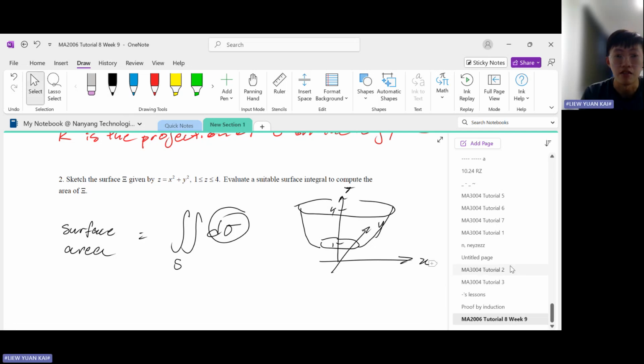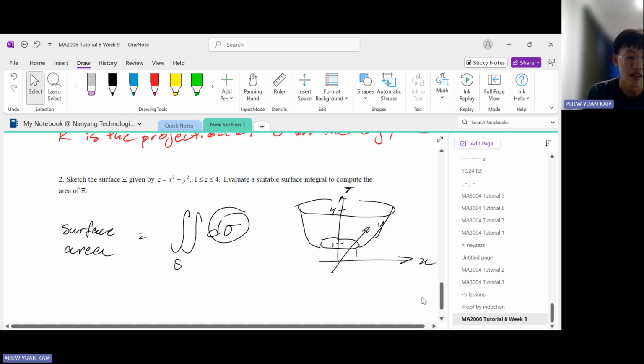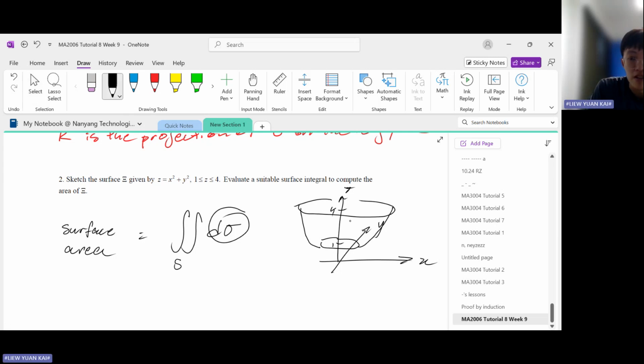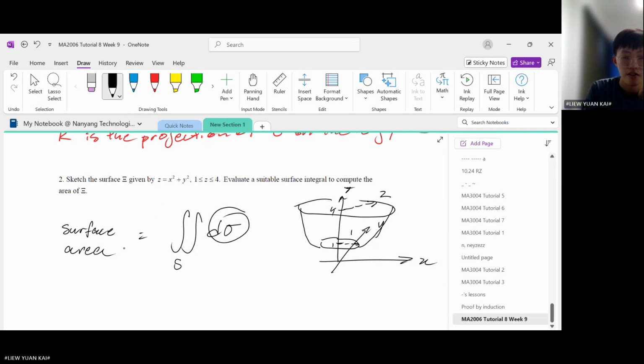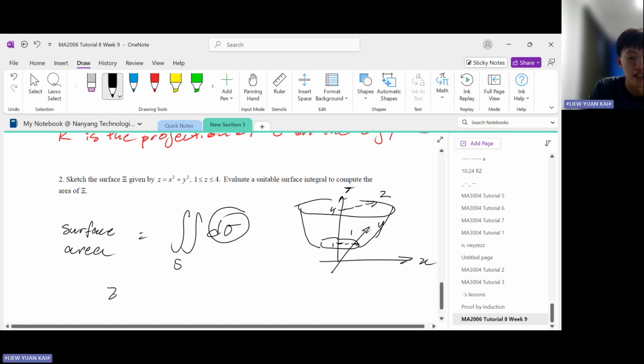What we need to do is evaluate the surface area, so we choose the formula. Take note that this has a radius of 2, and this one has a radius of 1. First step, make z the subject of the surface equation. It already is: z is equal to x squared plus y squared.